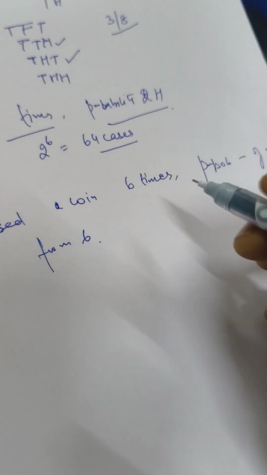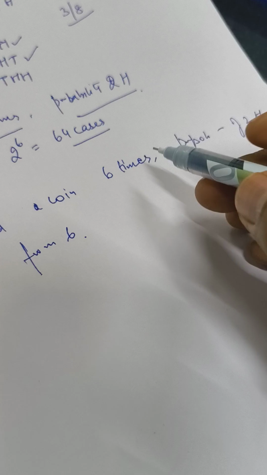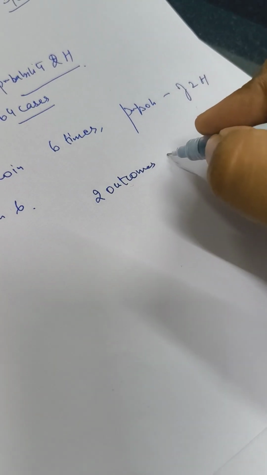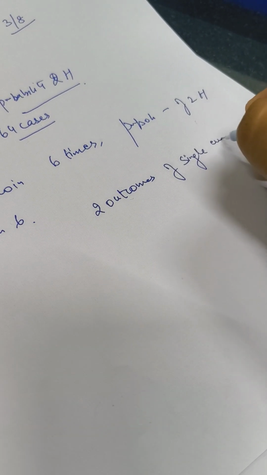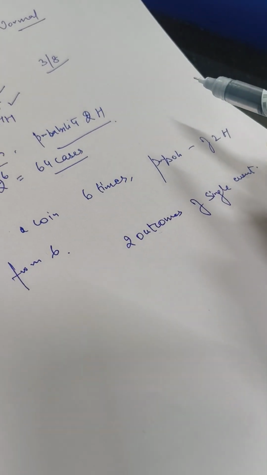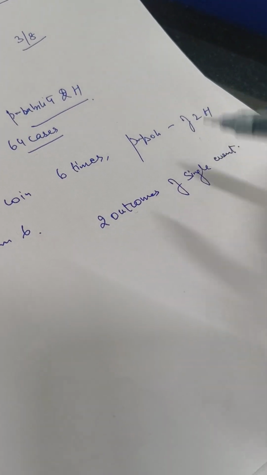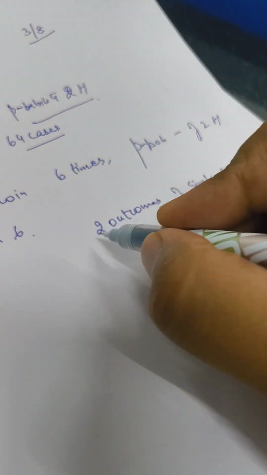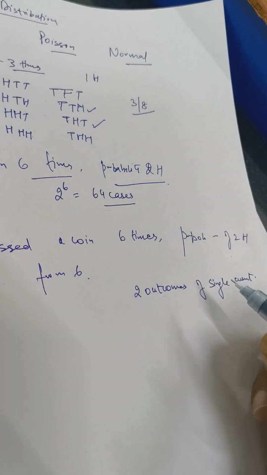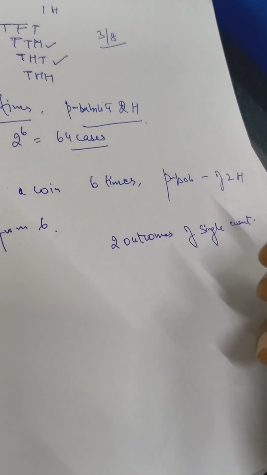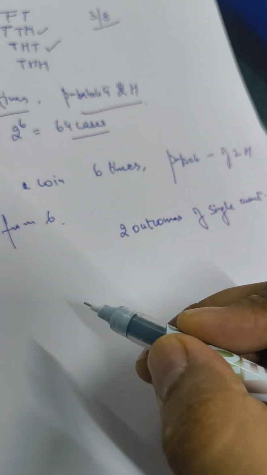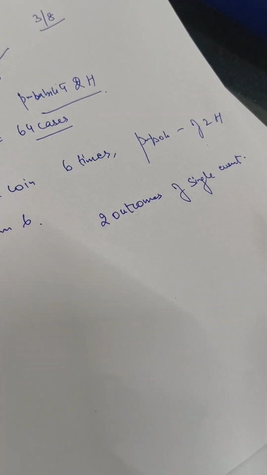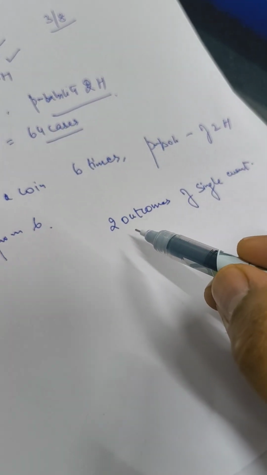The first condition of the binomial is that there must be only 2 outcomes of a single event. The single event here is tossing a coin, and we are repeating that event a number of times. A single event like tossing a coin has only 2 outcomes, head and tail. So then we can apply the binomial, as the word itself says: bi stands for 2. That is why we can only apply the binomial theorem where we have only 2 outcomes of a single event which we are repeating a number of times. That is the first condition of the binomial theorem.